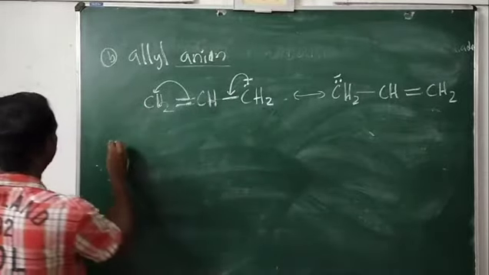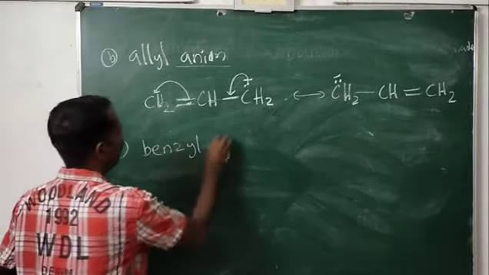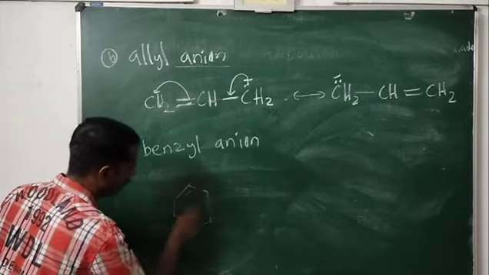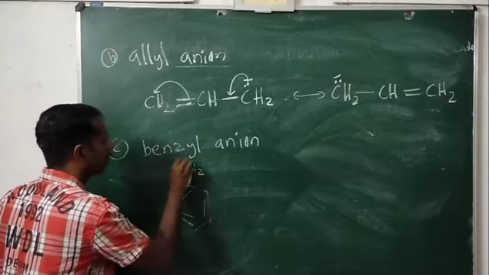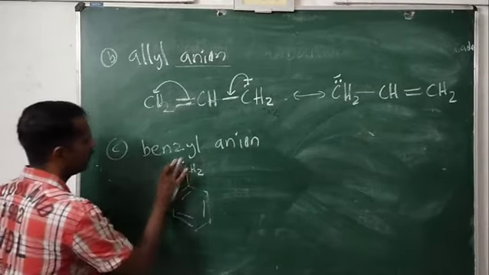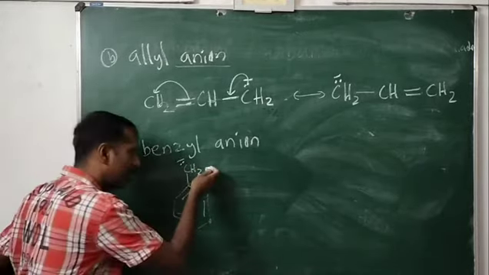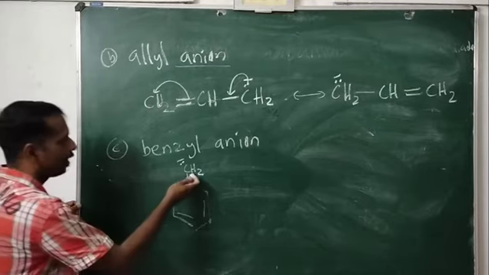The next one, C, is benzyl anion. What do you mean by benzyl anion? Look here. Here it is CH2 with a pair of electrons and a negative charge. This anion can also be stabilized by resonance. This anion is also stable. Why is it stable? It can be stabilized by resonance.